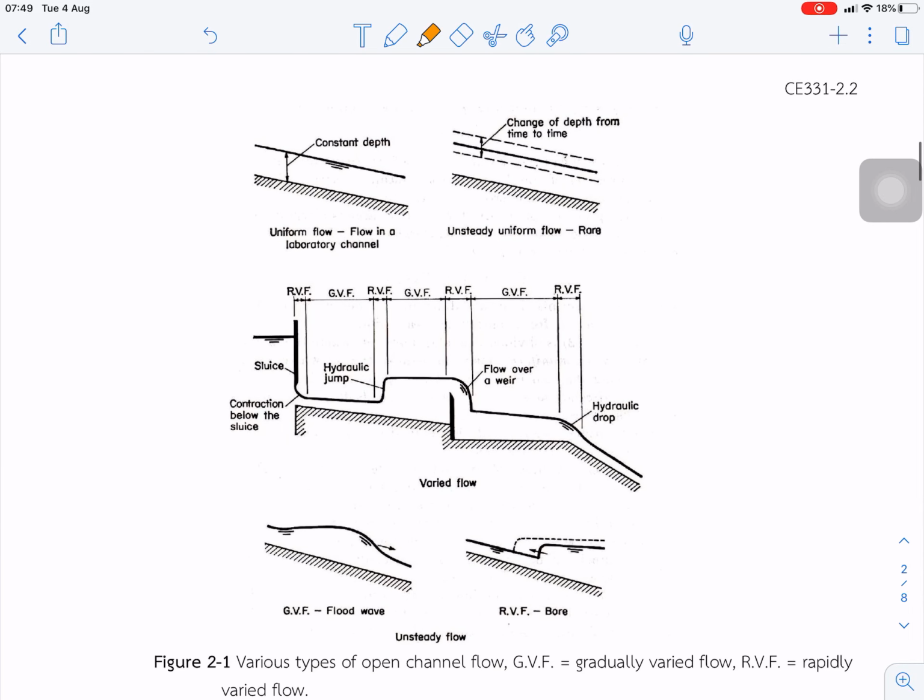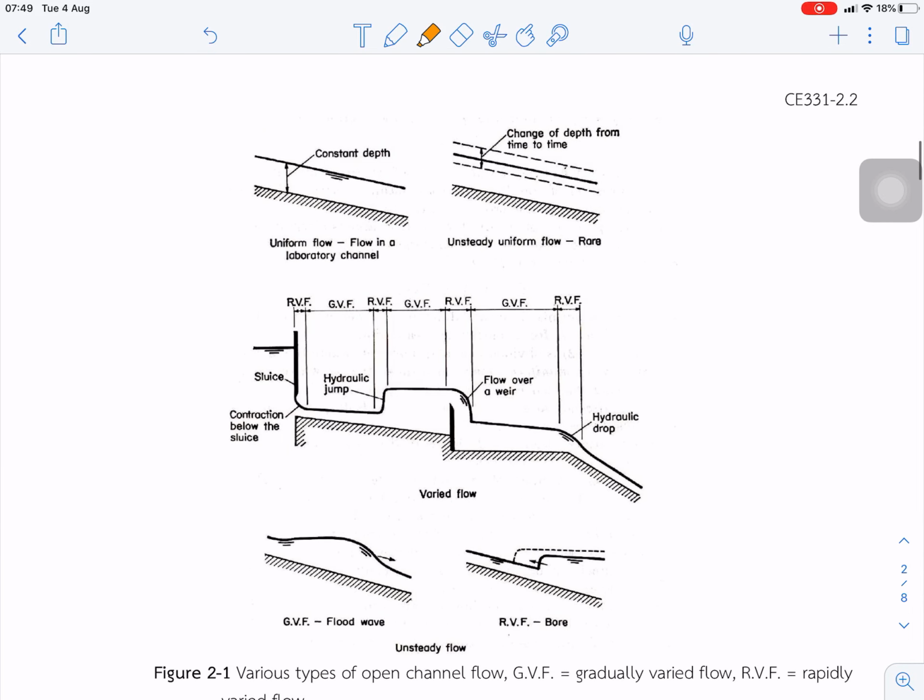This shows how it looks in terms of the profile of water. In this case it is the uniform flow. The depth of water is constant, and so is the velocity. The depth and velocity are constant along the profile.